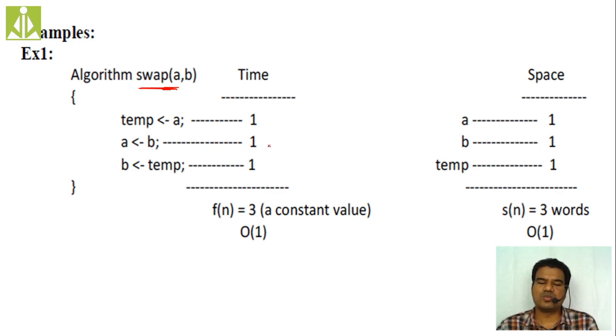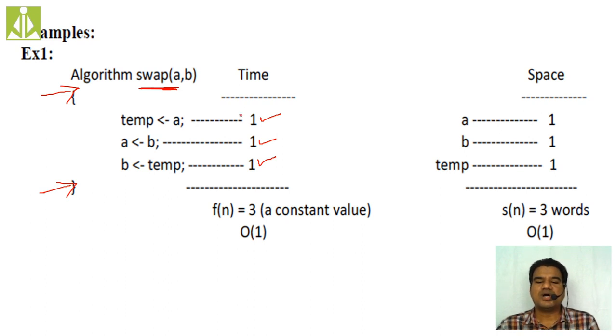No, again it will be only one time. Like this, how many statements do I have in my program? Three statements, and no repetition over here. From the beginning of the algorithm till the end of the algorithm, they will get executed only one time.